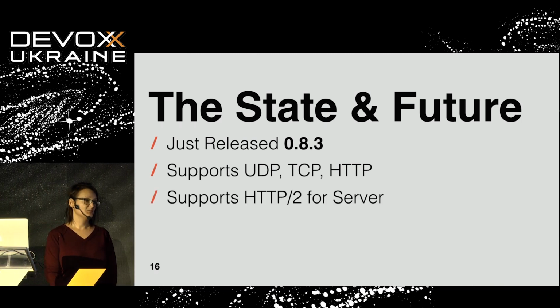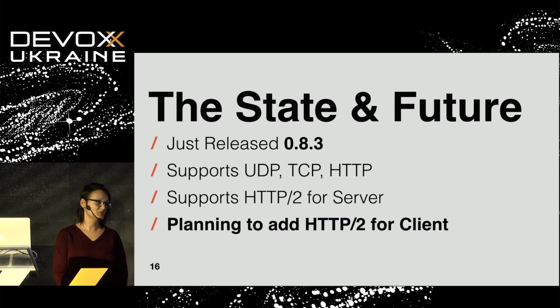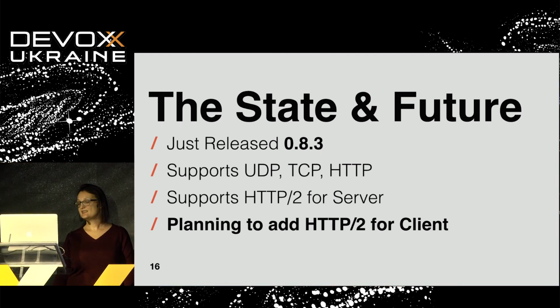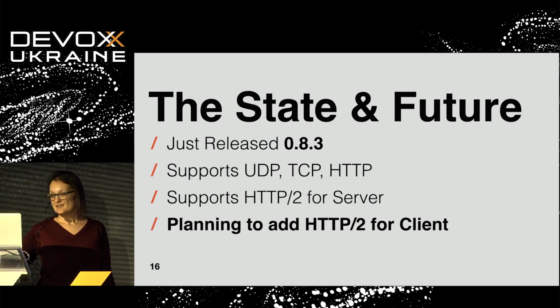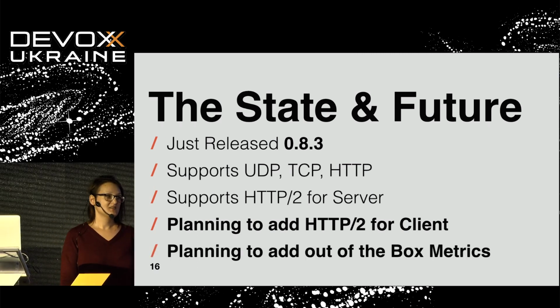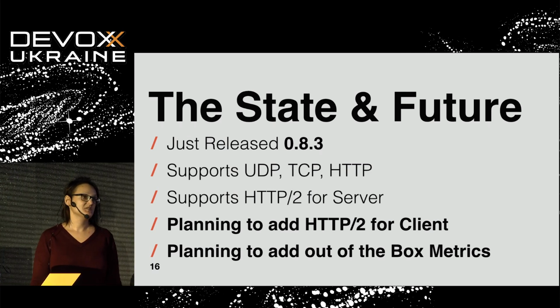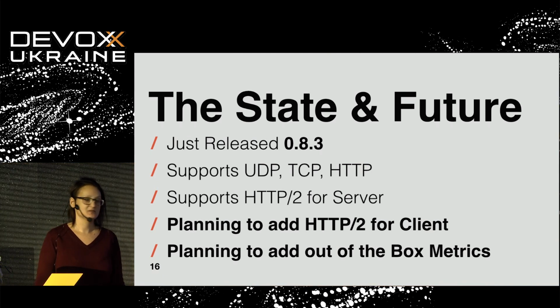We have support for HTTP2 for the server, and we plan with the next versions to have HTTP2 for the client. Whoa, so we can use multiplexing of all data using the Reactor Netty client. Cool, sounds good. And last but important is actually out-of-the-box metrics, because a modern application needs metrics in order to understand what's going on there.